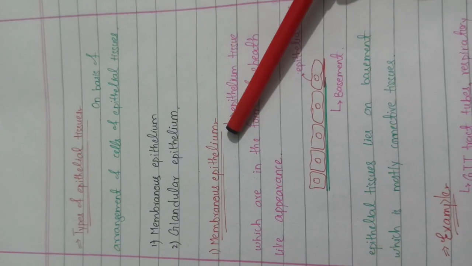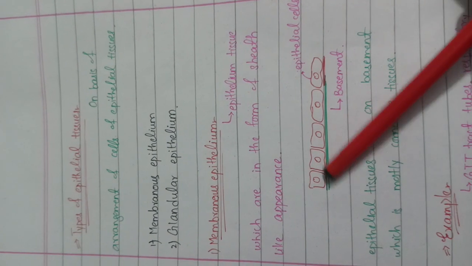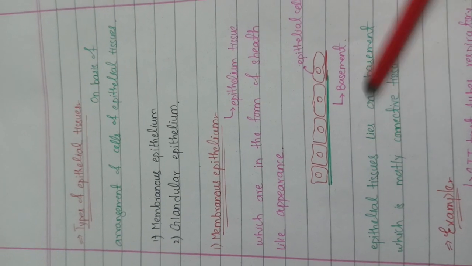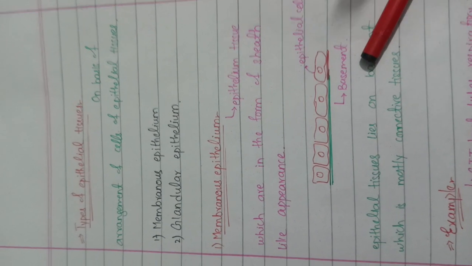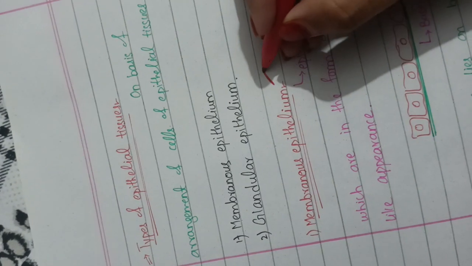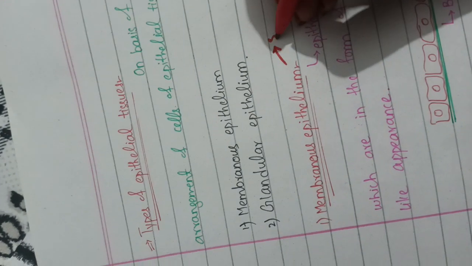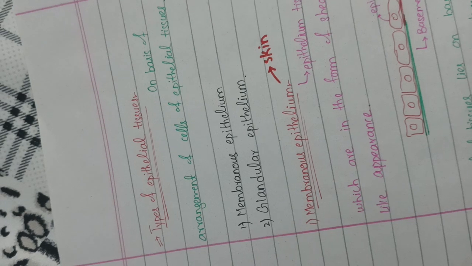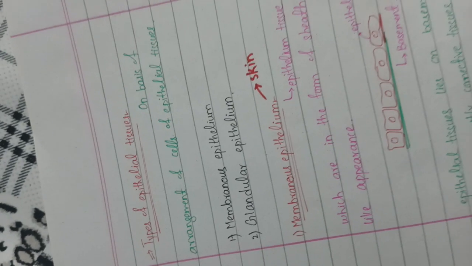In membranous epithelium, the cells are arranged in the form of a flat sheet-like appearance. For example, the epithelium which is present above our skin consists of only a flat sheet-like structure like this.